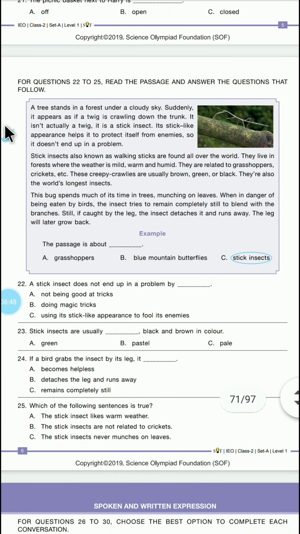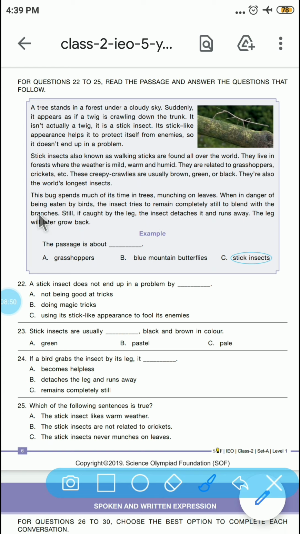Now the passage section comes. Let's read the passage to answer the following question. A tree stands in a forest under a cloudy sky. Suddenly it appears as if a twig is crawling down the trunk. It isn't actually a twig, it is a stick insect.